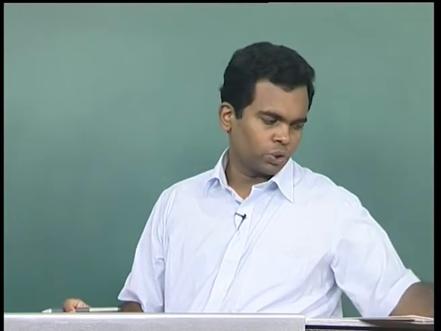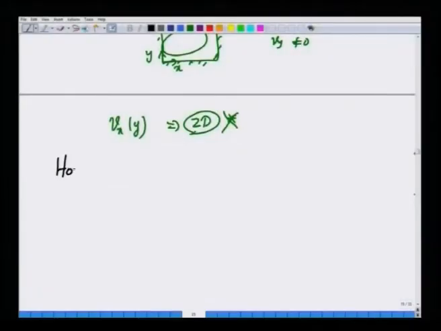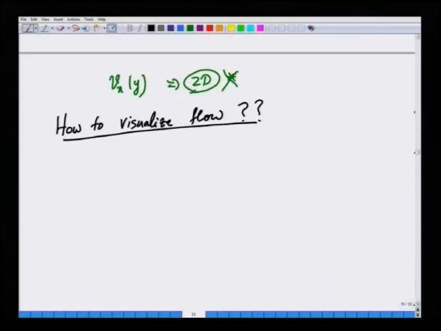Okay. So, the next thing is how to visualize fluid motion, how to visualize flow. In kinematics, we are interested in how to describe flow, how to measure various quantities. One of the fundamental descriptions of motion is what is called the path line.